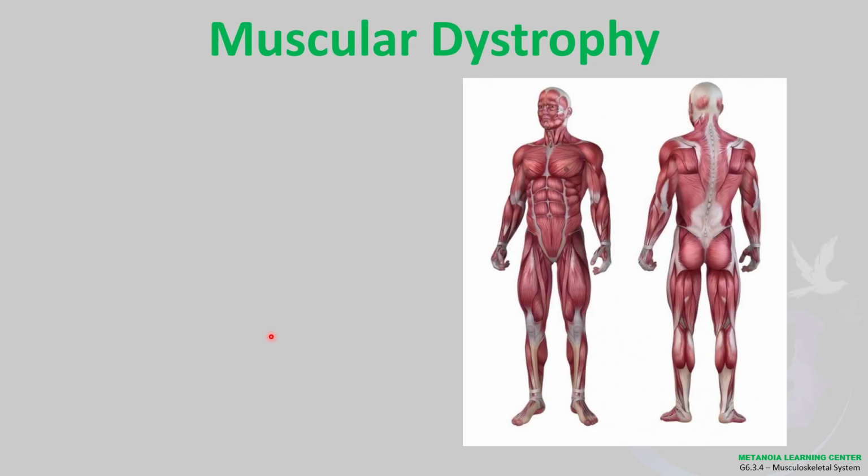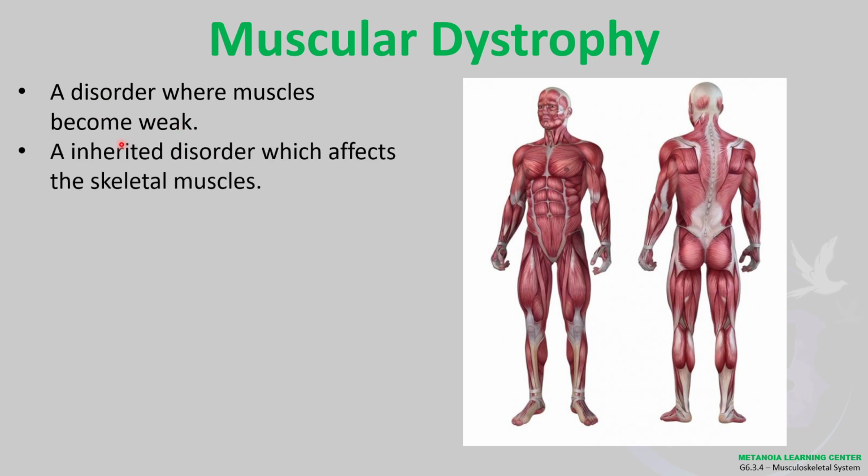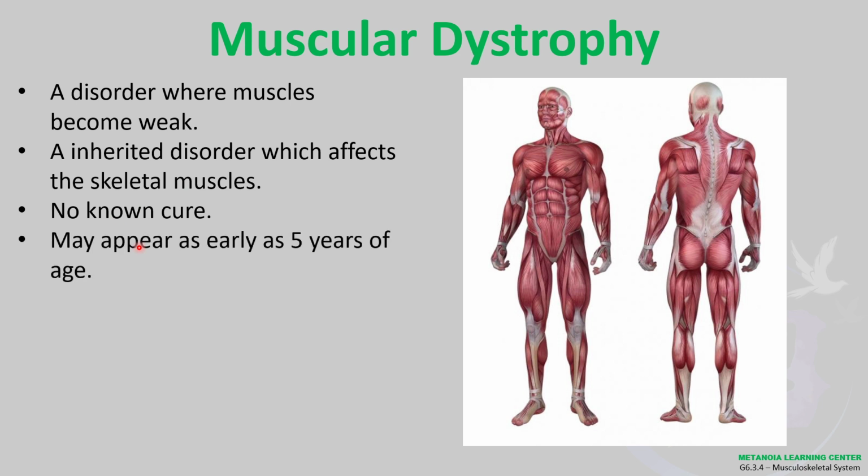Muscular dystrophy. Ano nga ba ibig sabihin yan? A disorder where muscles become weak. So kanina meron tayo yung when bones become weak, yung osteoporosis. Ngayon naman, muscles naman ang nagiging weak. An inherited disorder which affects the skeletal muscles. There is no known cure for this. Okay, so nakakatakot if you have this. Pero wala naman siguro kasi active kayong lahat. This may appear rather, as early as 5 years of age. So, be extra careful lang tayo.